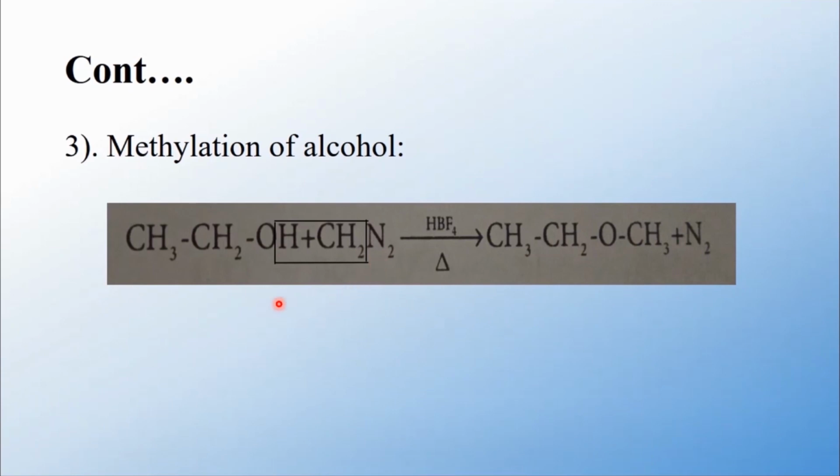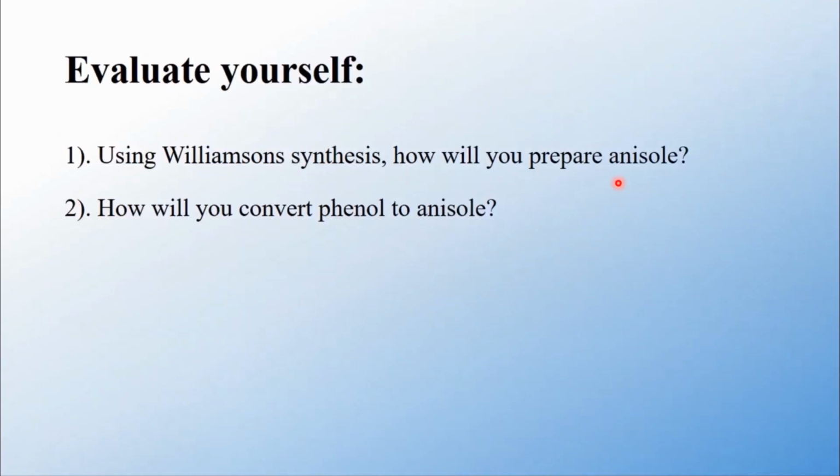Okay, now let us try making use of Williamson synthesis and methylation of alcohol. I will prepare anisole and diethyl ether. Using Williamson synthesis, how will you prepare anisole? Try. And next, how will you convert phenol to anisole? Try it yourself.